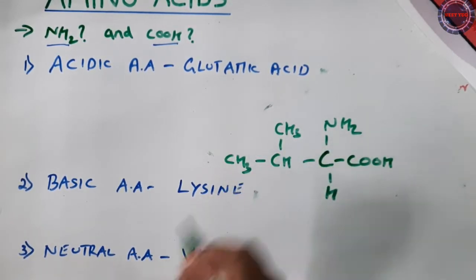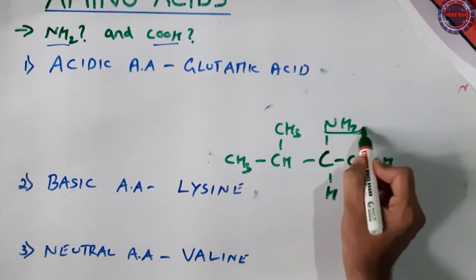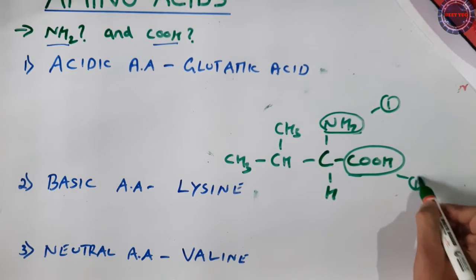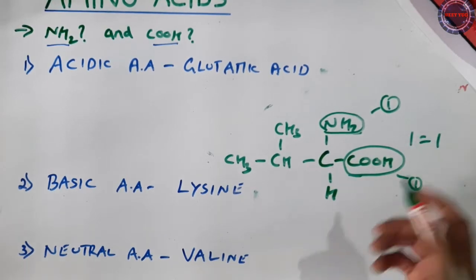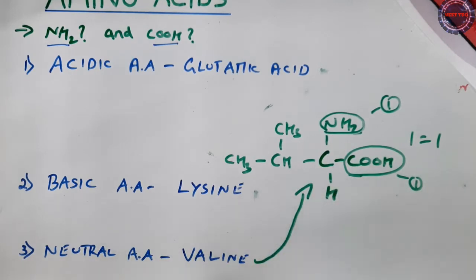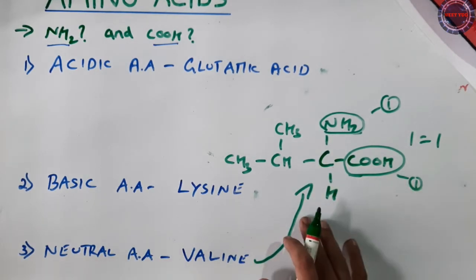Done. See here. So we have how many amino groups? One. How many carboxyl groups? One. So one and one, so equal. That's it. Which is nothing but the structure of valine, which is a very good example for neutral amino acids. Simple. Hope you got this point.